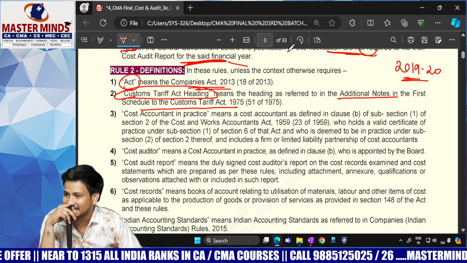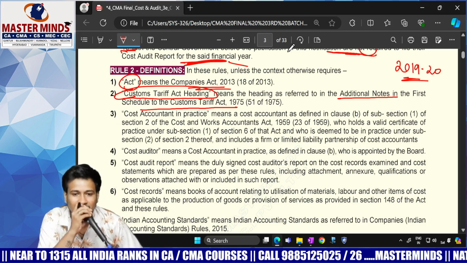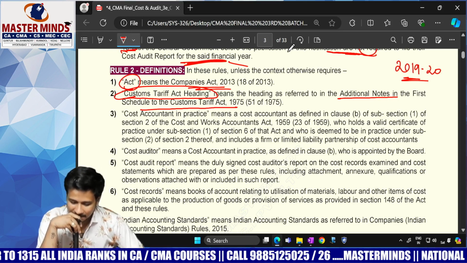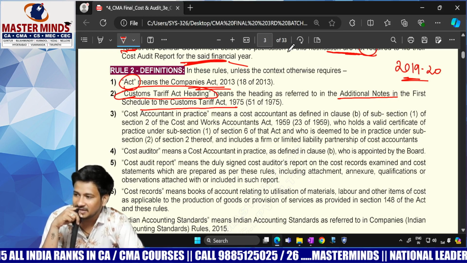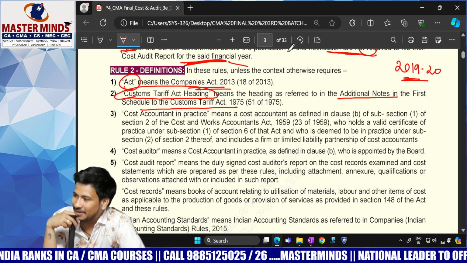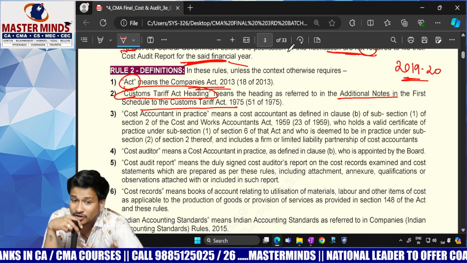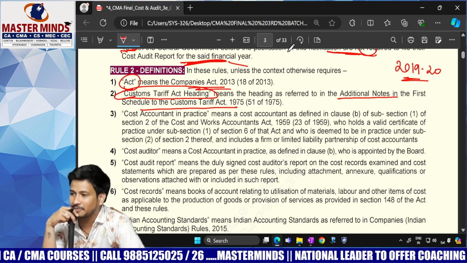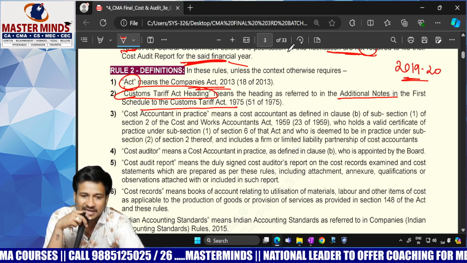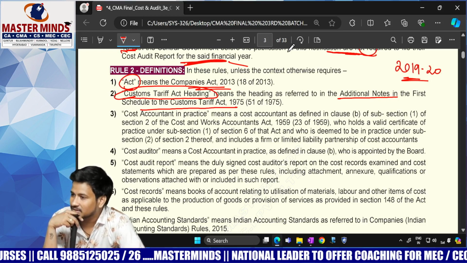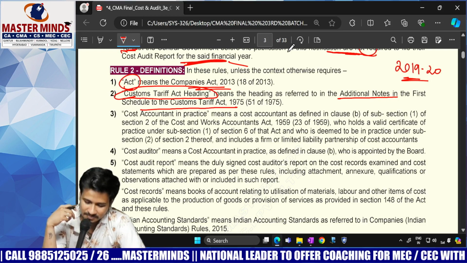Then that person shall be called a cost accountant in practice, whereas he can be either an individual or a partnership firm or even a body corporate, only LLP. Except LLP, a body corporate can't become an auditor. Clear everybody? Next.